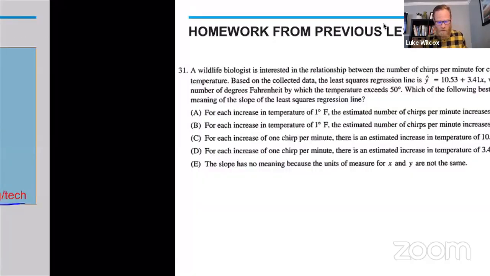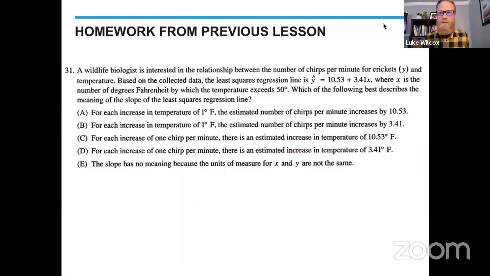All right, so I'm going to go back to the homework problem that you got from Mr. Murphy yesterday, which is going to be a bit of a preview of what we're going to talk about today in terms of analyzing two-variable data. So hopefully you got a chance to try it, but let's see how we did here. A wildlife biologist is interested in the relationship between the number of chirps per minute for crickets, Y, and temperature. Based on the collected data, the least squares regression line is y hat equals 10.53 plus 3.41x.